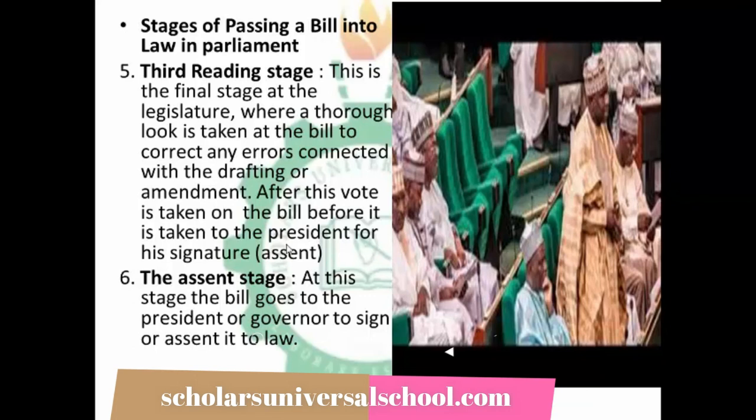They will reconsider it thoroughly, point out any errors, and try as much as possible to correct them. After doing all this, the next thing is to ask for a vote in support or against.